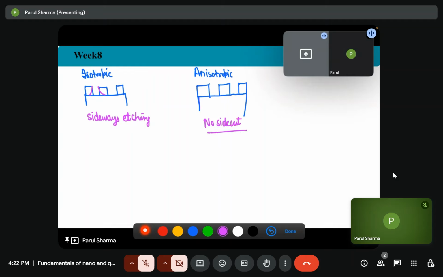But generally this is not actually wet etching. So that's why we use the dry etching. So how can we do dry etching?